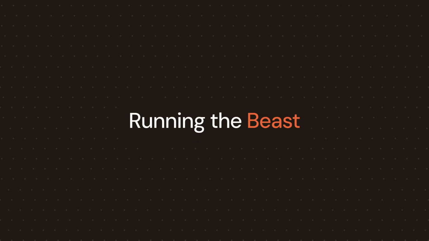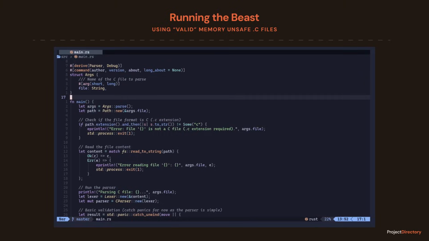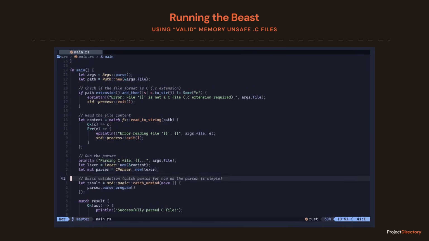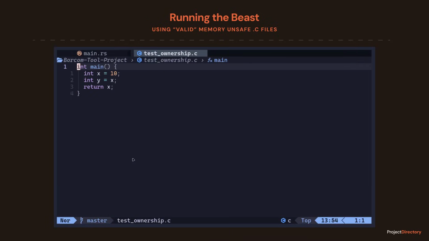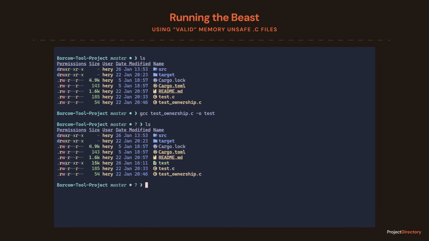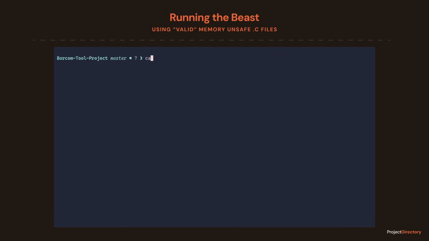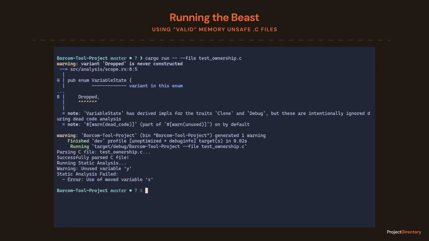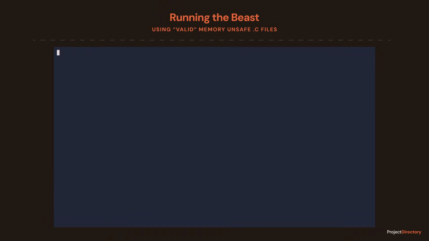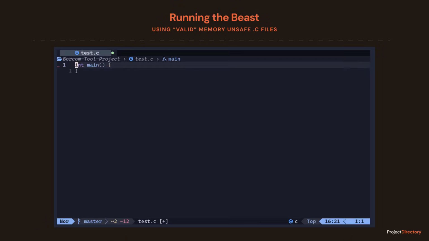So finally, let's see it in action. I have a simple CLI built with clap in main.rs. It takes a file, parses it, and runs the analyzer. Let's take a look at testownership.c. If I compile this with GCC, it's fine, it runs. But let's run it through Cor. Yes, it got it. We assigned x to y, so x is moved. The return statement tries to read x, and Cor says absolutely not.